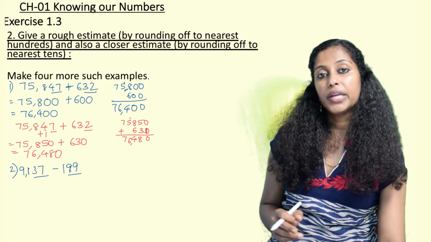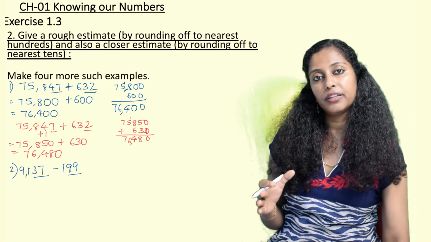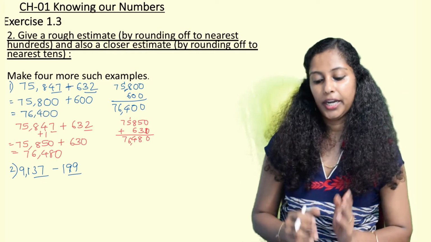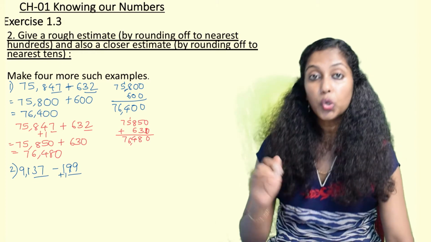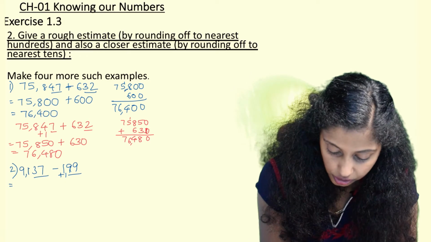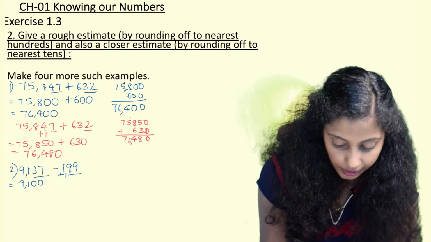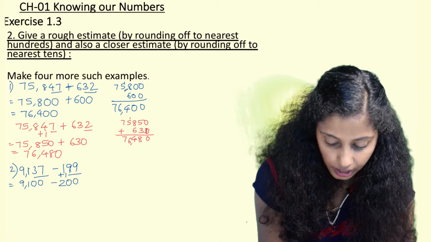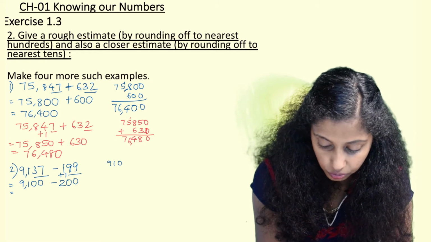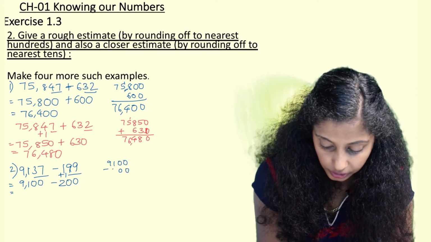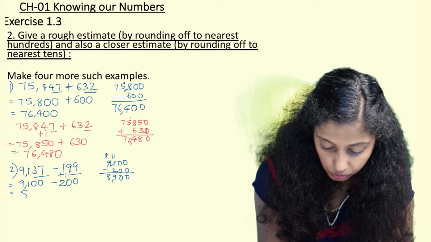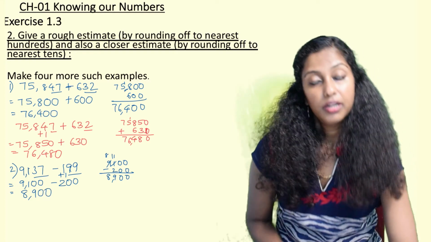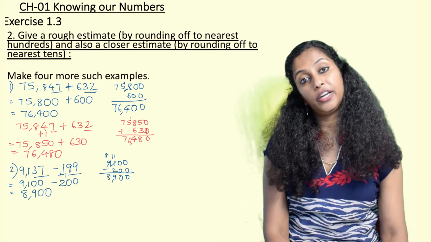But 199 is in the range of 50 to 99, hence 199 gets rounded off to 200. So here we get 9,100 minus 200, which is equal to, when we subtract, we get the answer as here 8 and here 11. It becomes 8,900. This is rounding off to the nearest hundreds.